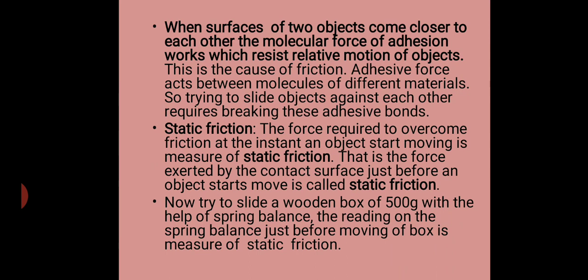And when we have to move an object, we apply force to overcome the bonding. So trying to slide objects against each other requires breaking these adhesive bonds. Whenever we are able to break the bond, the object starts moving. If we are not able to break it, the object can't move. The force required to overcome the friction at the instant an object starts moving is the static friction. So it is the force exerted by the contact surfaces just before an object starts to move.